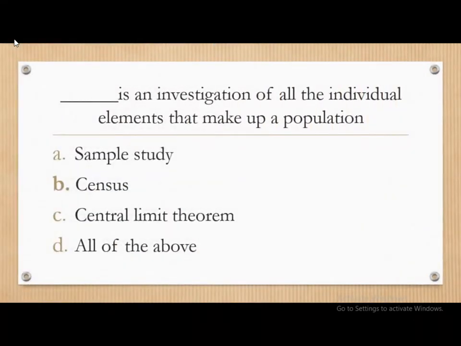Dash is an investigation of all the individual elements that make up a population. Options are sample study, census, central limit theorem, all of the above. The correct answer is census. Census is an investigation of all the individual elements that make up a population.